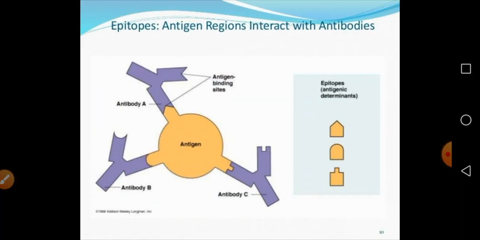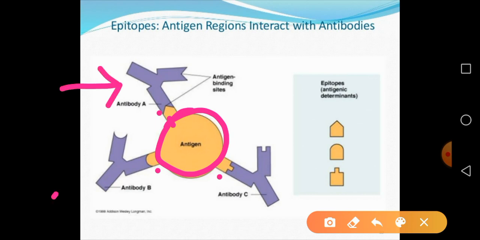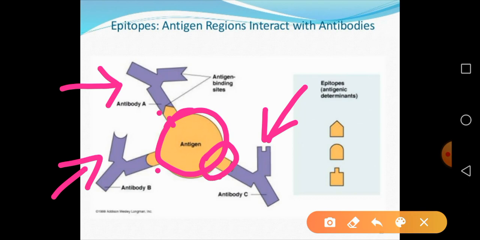You can see on your screen this is the antigen molecule, and on it there are three different epitopes, this one, this one and this one. So antibodies A, B and C are going to be produced for the different epitopes present on the antigen. This is a very important concept.